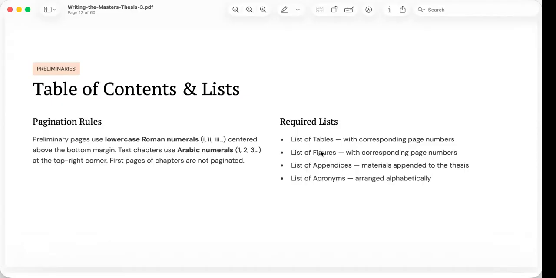Besides the table of contents, several lists are required. The list of tables identifies every table used in the study along with the page number. The list of figures performs the same function for graphs, diagrams, maps, photographs, and illustrations. And if your thesis contains appendices, a list of appendices should also be included. Finally, if your study contains numerous abbreviations, a list of acronyms arranged alphabetically allows readers to locate their meanings quickly.